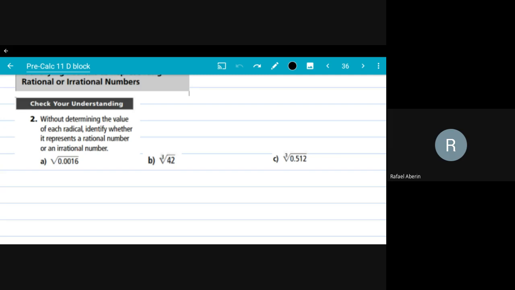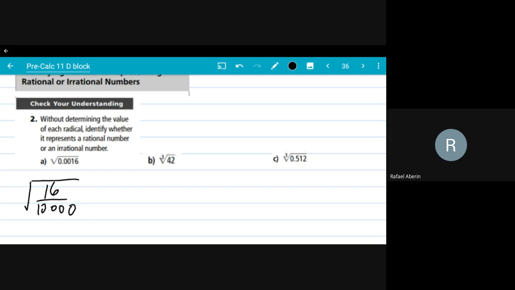thinking about place values. Well, there are four numbers after the decimal point. If there was one number only after the decimal point, that is called tenths. If there were two numbers after the decimal point, that's hundredths. If there were three numbers after the decimal point, that would be thousandths. And since there are four numbers after the decimal point, that is called 10,000ths. Therefore, if you turn this into a fraction, this is how it's going to look like. 16 over 10,000.